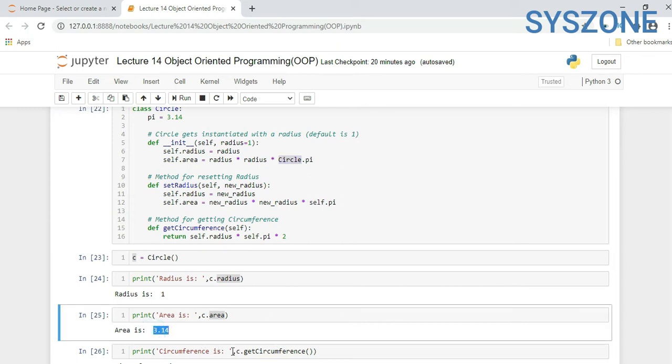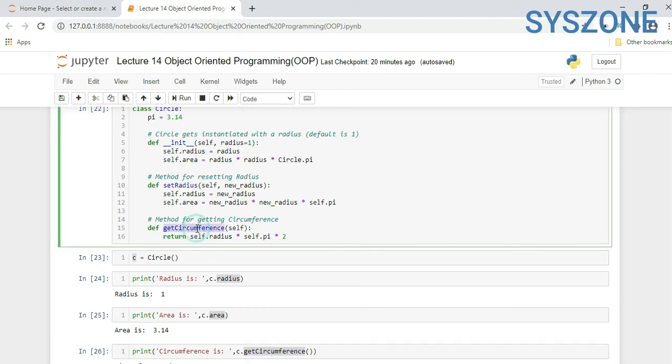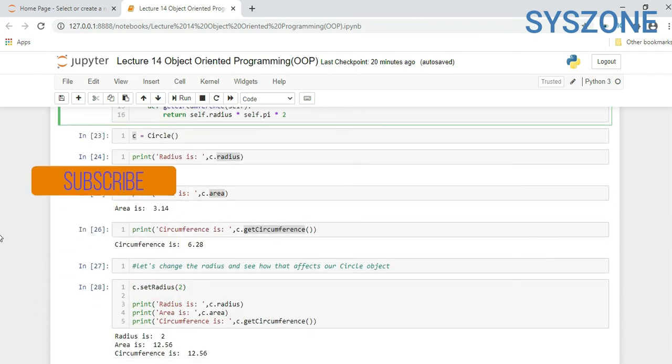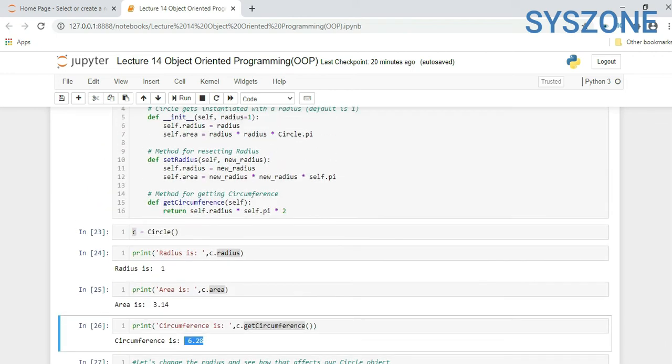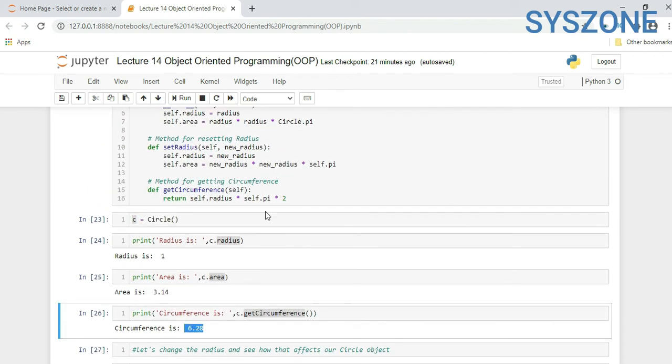Similarly, we are calling circumference, c.get_circumference, so it will call this method and return radius into pi into 2. Radius is by default 1, so it will multiply pi by 2. So 3.14 multiplied by 2 returns 6.28.